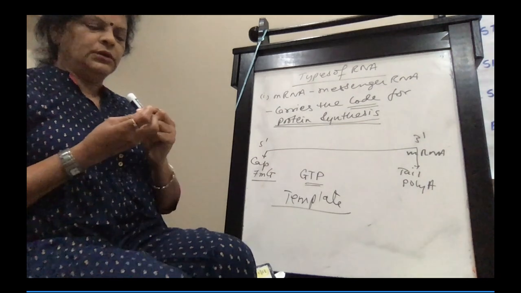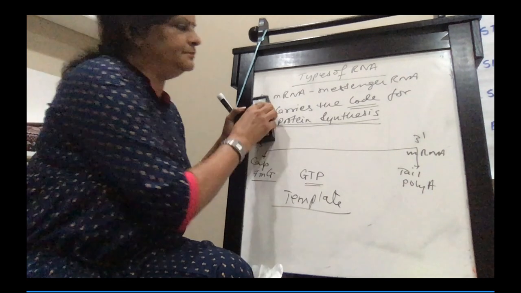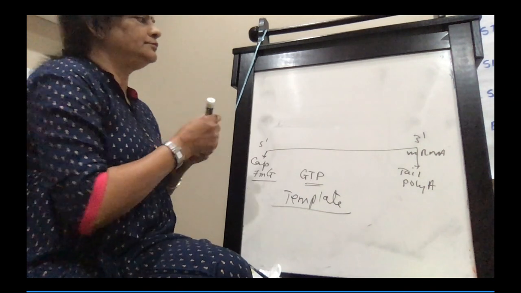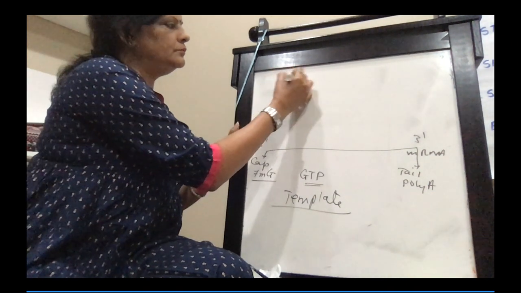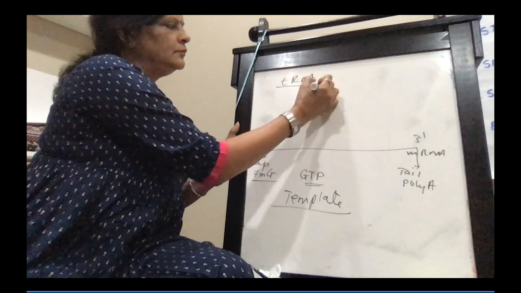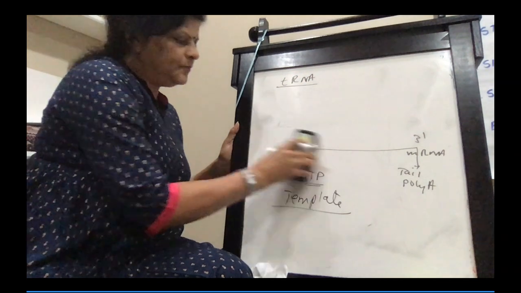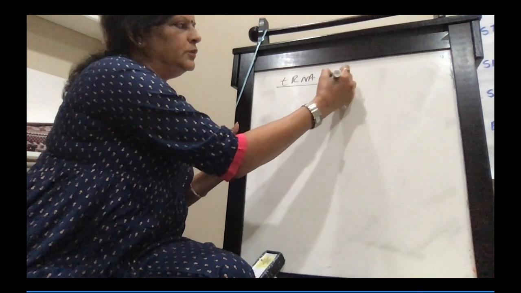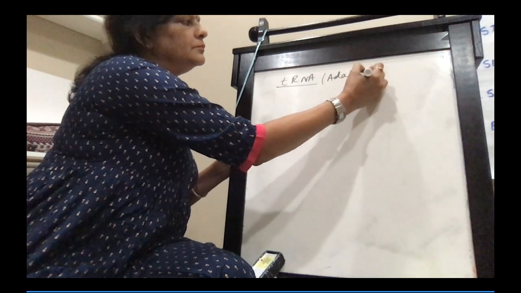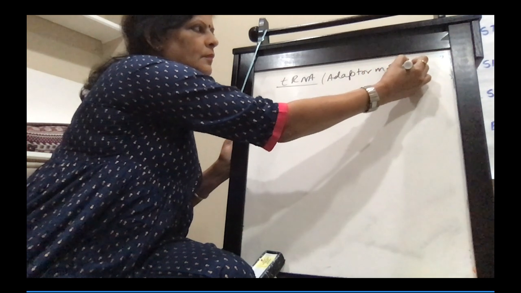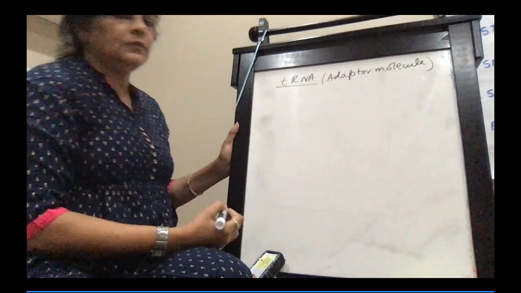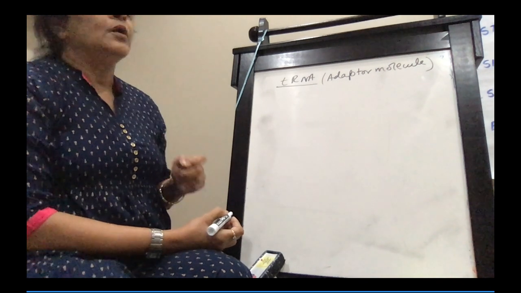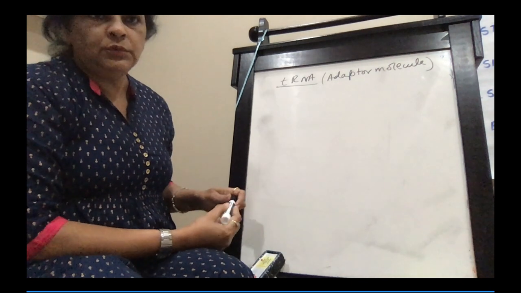Now the next molecule is tRNA. tRNA is also called an adapter molecule. Why is it called an adapter molecule?